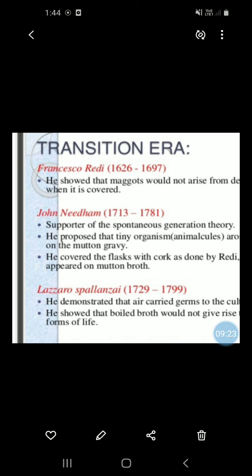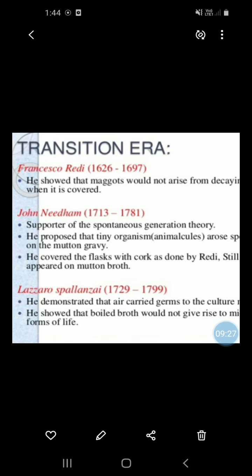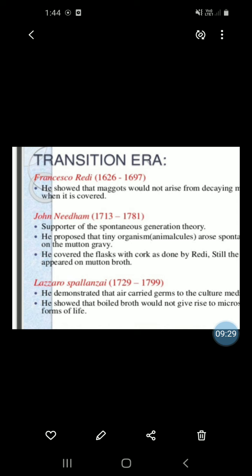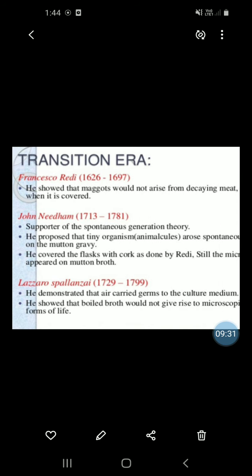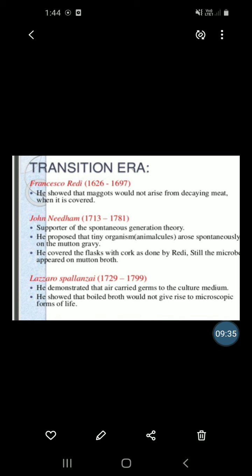Francesco Redi, 1626 to 1697. In 1697, he showed that maggots would not arise from decaying meat when it is covered. The next discovery,